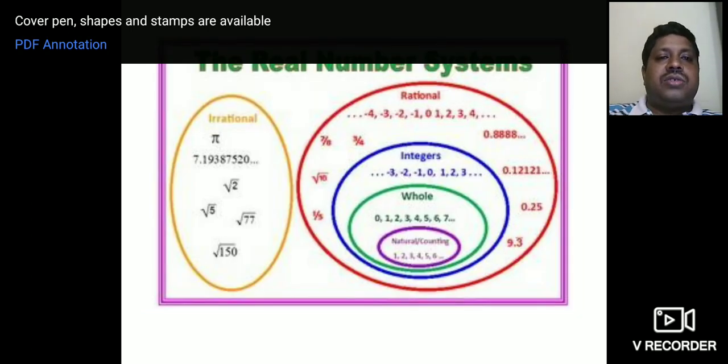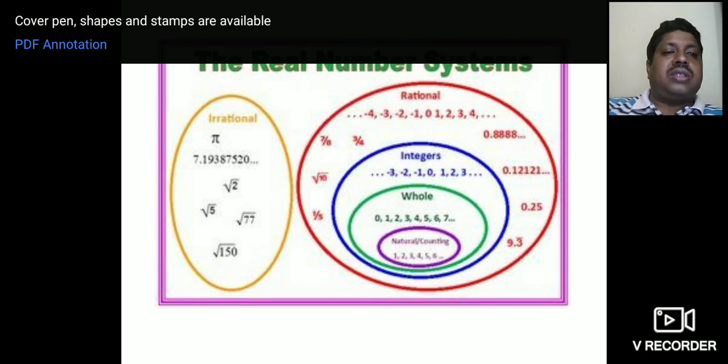Next, this is a good chart that you can observe. See, natural numbers, in the small oval shaped, this one purple color: natural numbers 1 2 3 4 5. Whole numbers 0 1 2 3 4 5 and so on. Integers 0 1 2 3, minus 1, minus 2, etc.